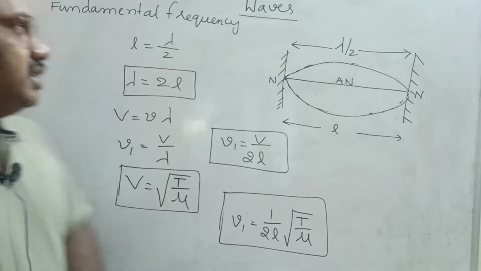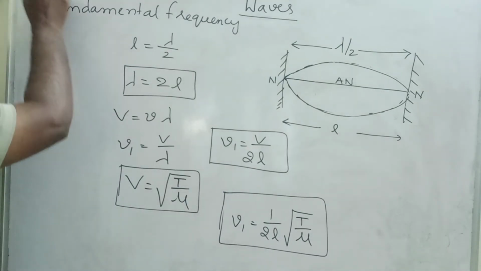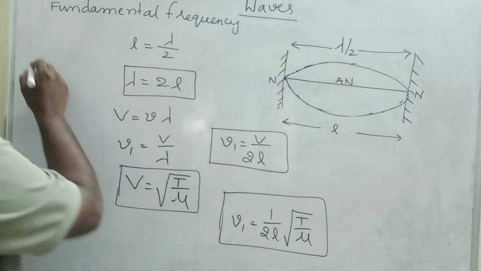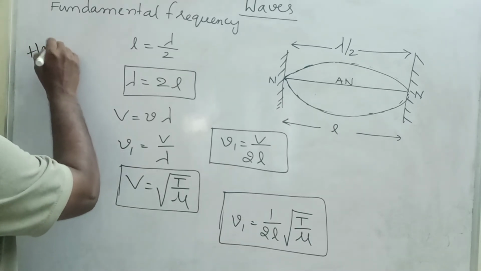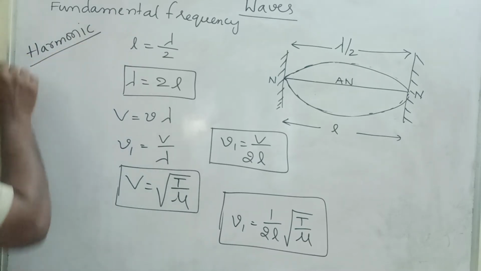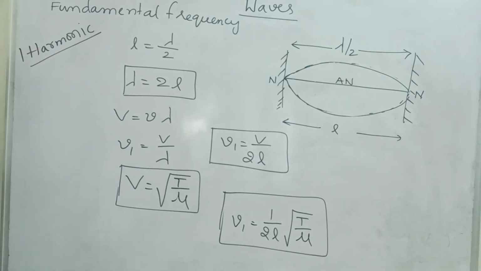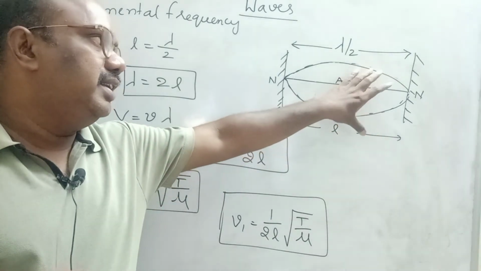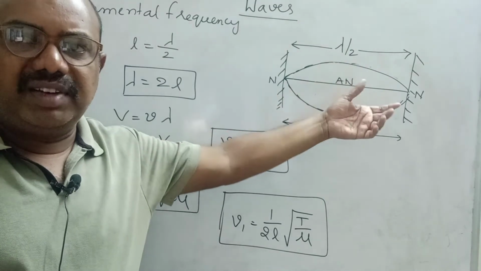Remember this one. This is the first case, the fundamental frequency of a stretched string. Please note down, children. Take a snapshot. Fundamental frequency is also called first harmonic. Harmonic means nothing but multiples of fundamental frequency. That means the first time one complete loop is formed, so this is called fundamental frequency, also called first harmonic.